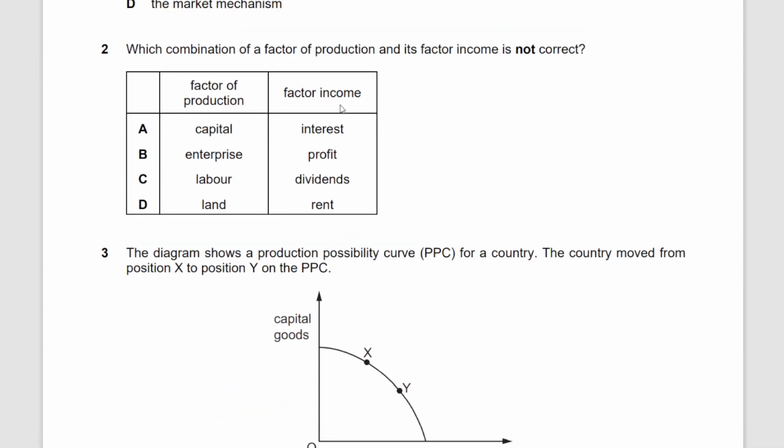So this is the problem that is faced by all these three economic agents. Let's move on to the next question. Which combination of a factor of production and its factor income is correct? Well, for each factor of production, there is a factor income. For capital, there is interest. This is correct. For enterprise, there is profit. This is correct as well. For labor, there are dividends. No, because for labor, there are wages. The factor of production, labor, has the factor income of wages. So C is not correct.